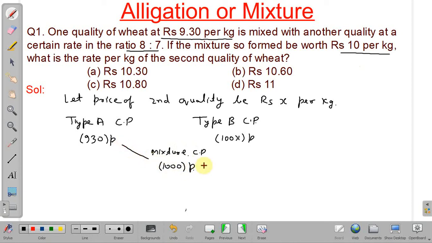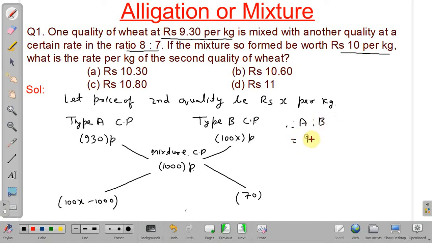So ratio of type A to type B will be 100x minus 1000, and this will be 1000 minus 930, that is 70. Therefore A ratio B will be equal to 100x minus 1000 divided by 70, and the ratio is given as 8:7, so we should equate with 8 by 7.